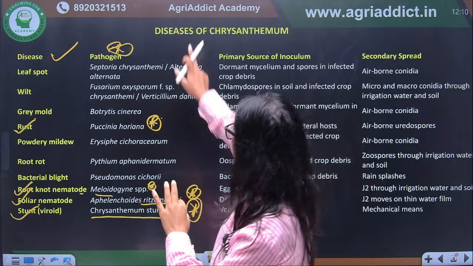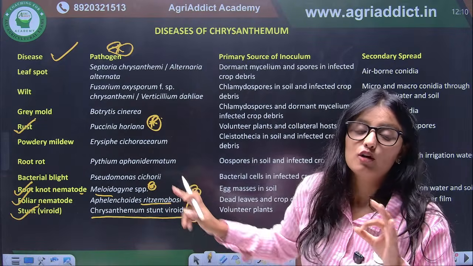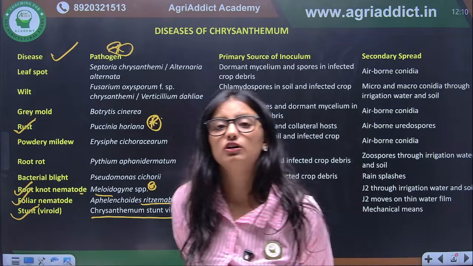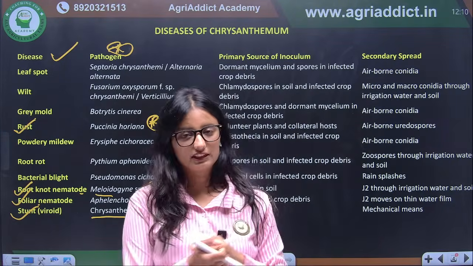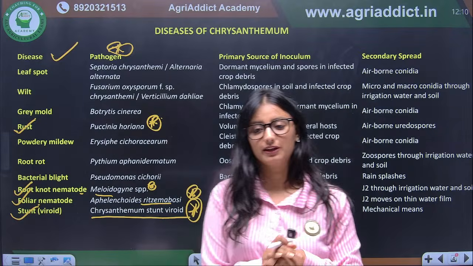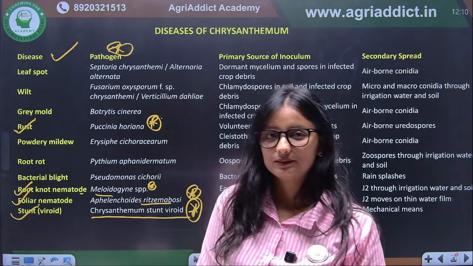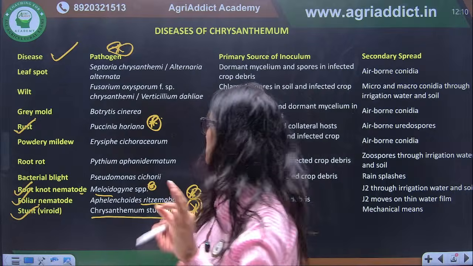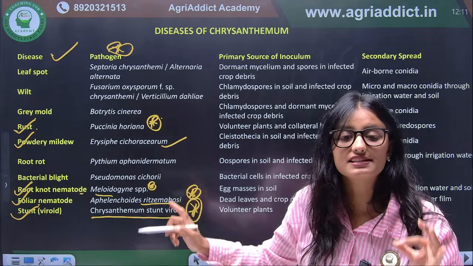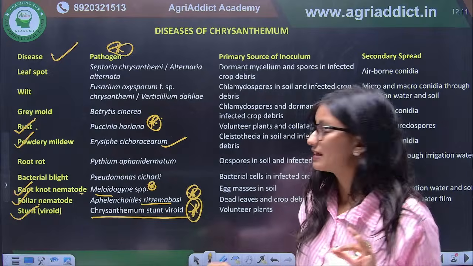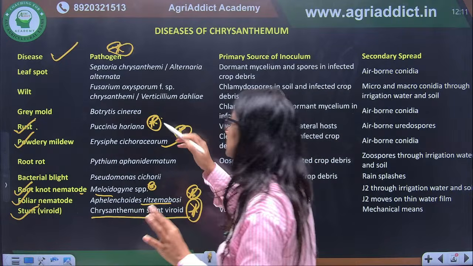And also here in case of chrysanthemum, what is the causal organism of powdery mildew of okra? If you go through the classes of vegetable and fruits, tell me. That is Erysiphe cichoracearum. Again here also the powdery mildew is Erysiphe cichoracearum. Is it clear?